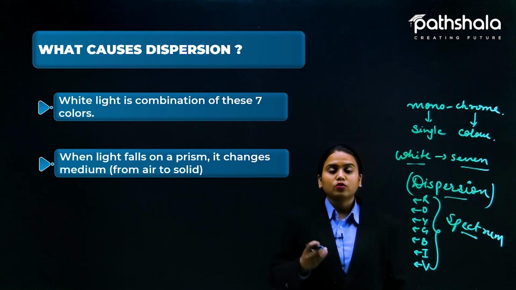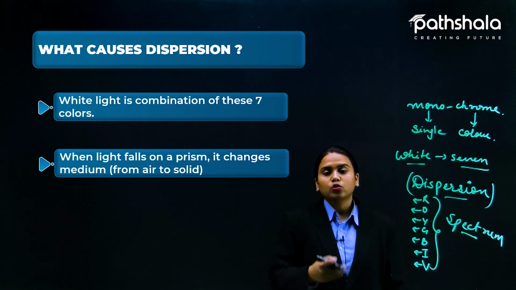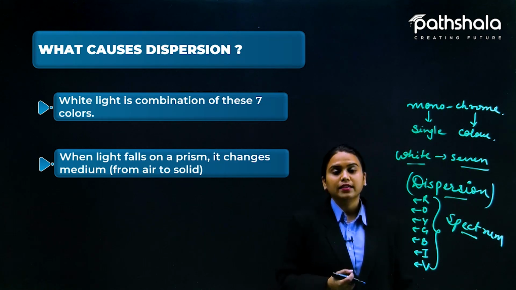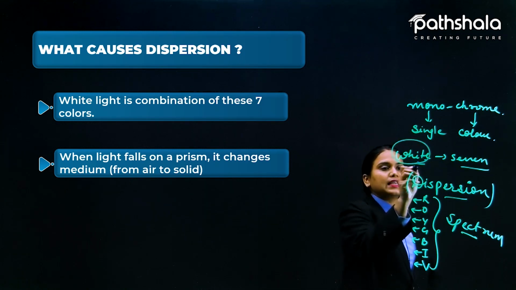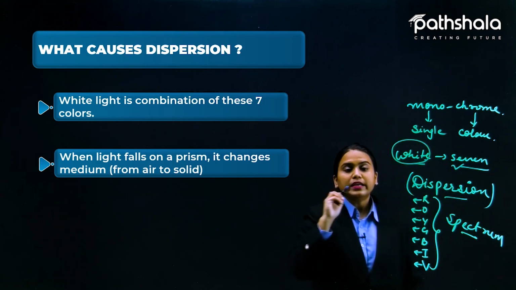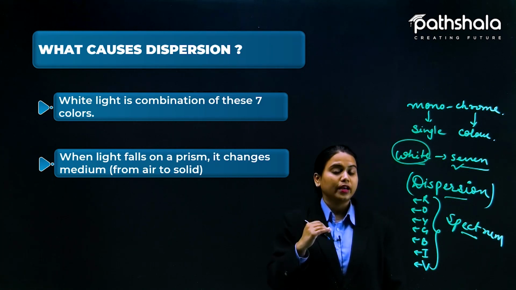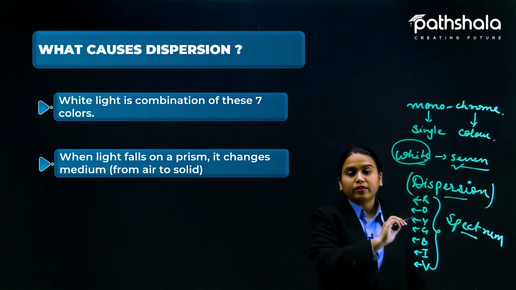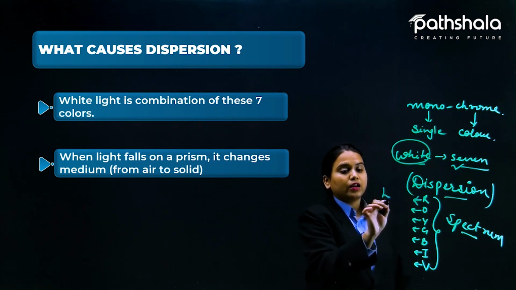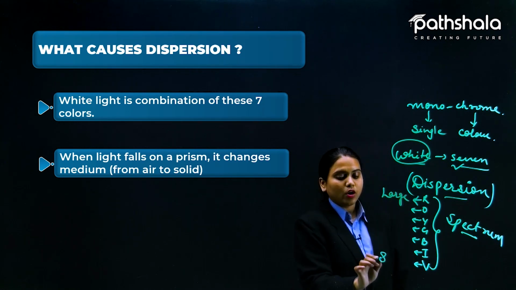If light goes from air to water, it slows down because the medium density increases. Now each and every color does not have the same speed, and the wavelength is also different. The wavelength of red is the largest, and that of violet is the smallest.